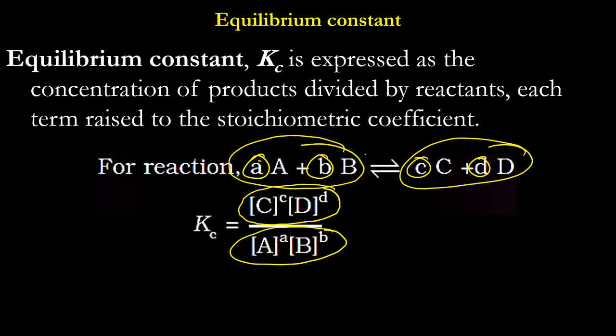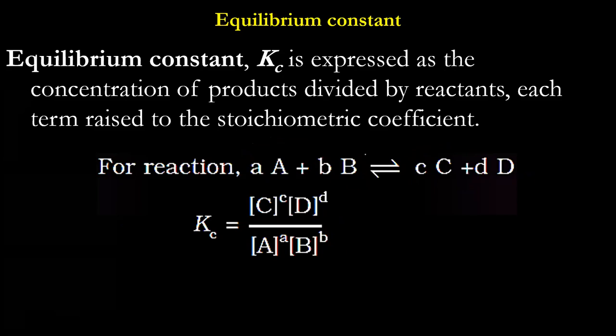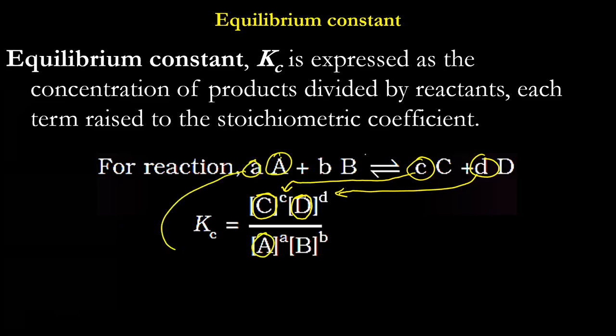Because capital C, D, A, B have been written inside the square brackets, these are the concentrations. So here I mean the concentration of C raised to its stoichiometric coefficient, then the concentration of D, product, raised to its stoichiometric coefficient, small d, then the concentration of A raised to its stoichiometric coefficient and the concentration of B raised to its stoichiometric coefficient. Product divided by reactant.